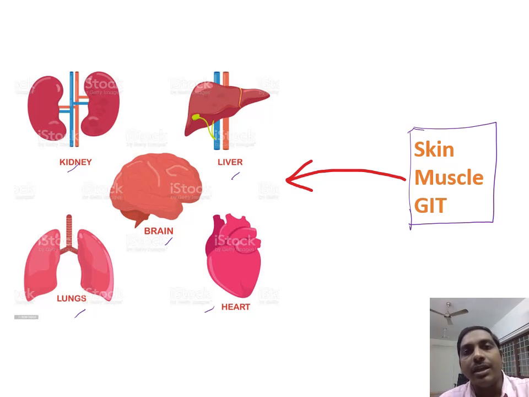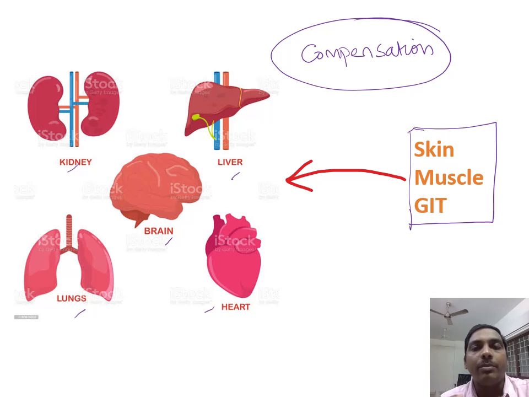So these vital organ cells will derive more oxygen and function well, or else the patient might die. All these things can happen. This is called compensation. Okay, so all these can happen and last for almost, the body can adjust itself for almost 12 hours to 24 hours, beyond which it will go into uncompensation or decompensation and finally irreversible, right? So we should not allow the patient to enter into such a state. When the patient enters into an irreversible state, it cannot be treated.